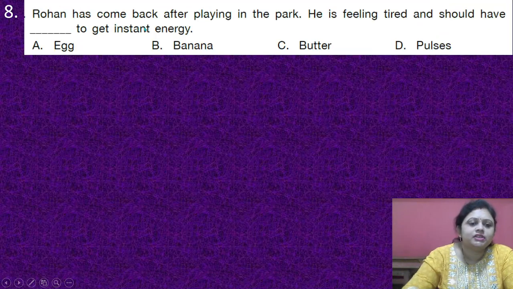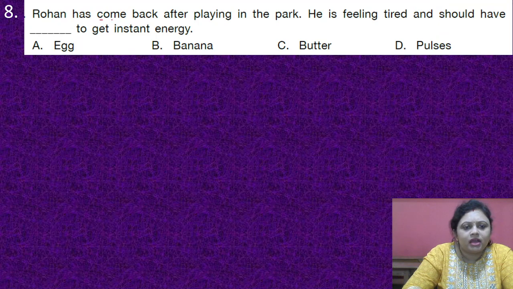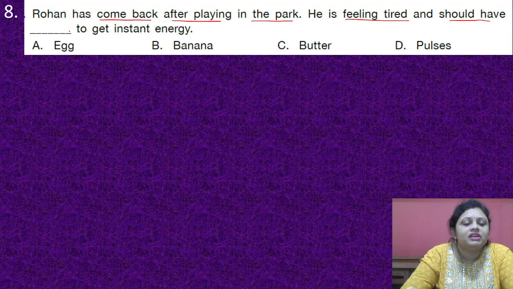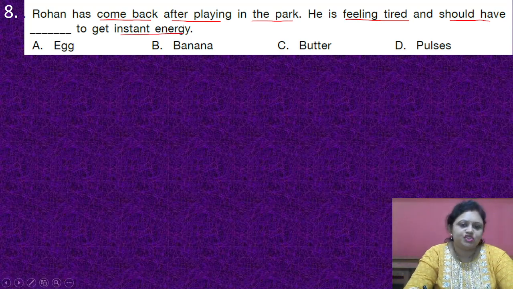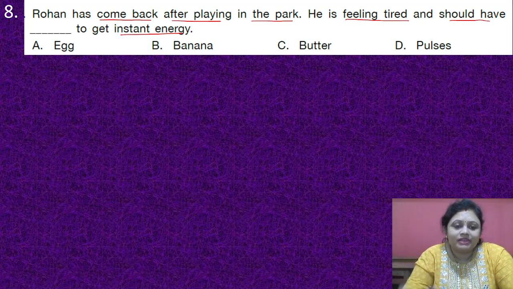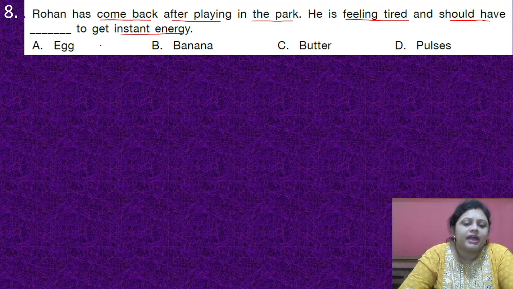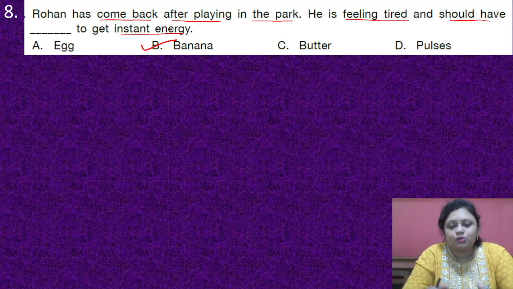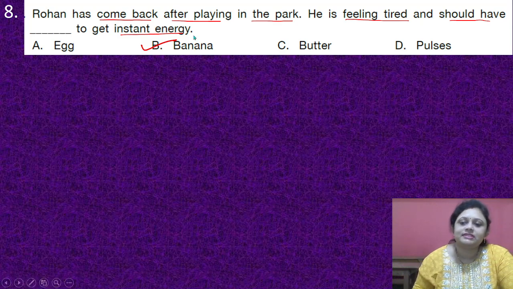Coming to the next question, Rohan has come back after playing in the park. He is feeling tired and should have dash to get instant energy. Do you know which food gives us instant energy? The answer is banana. It contains various nutrients and also carbohydrates, so banana gives us instant energy, just as glucose gives us instant energy.